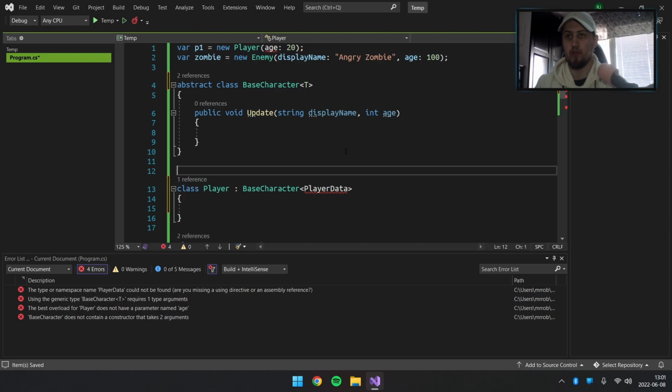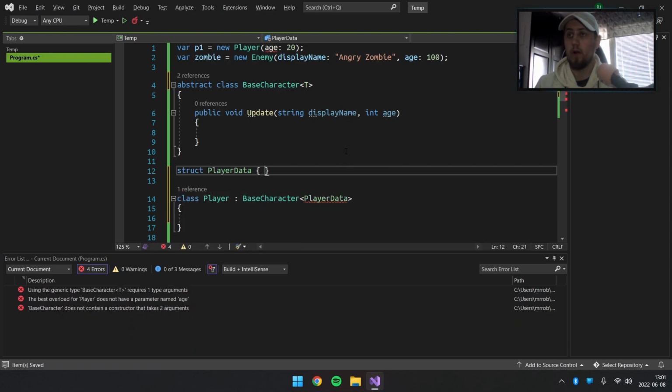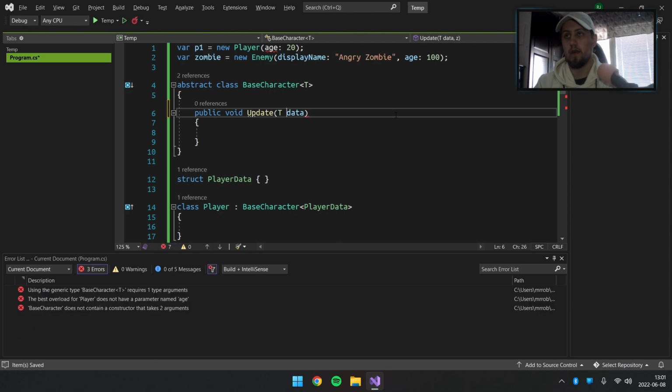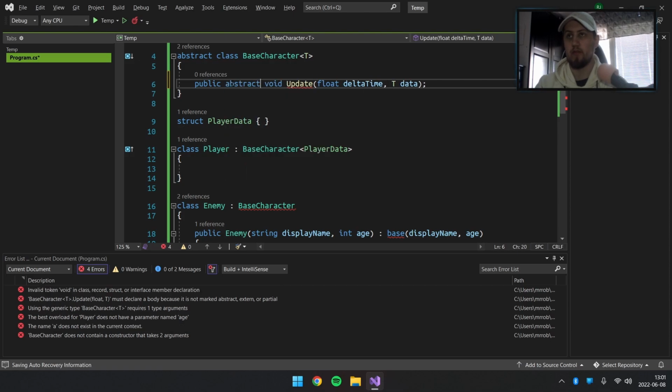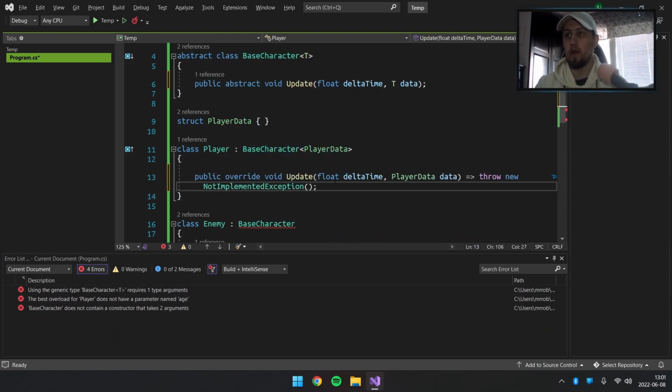So if we create the struct again, player data like so, then obviously we can implement this, and we can do, for example, T data and float delta time like so. We can also just remove this because this is going to be abstract void like so, and now we can implement this, and now we have the player data.